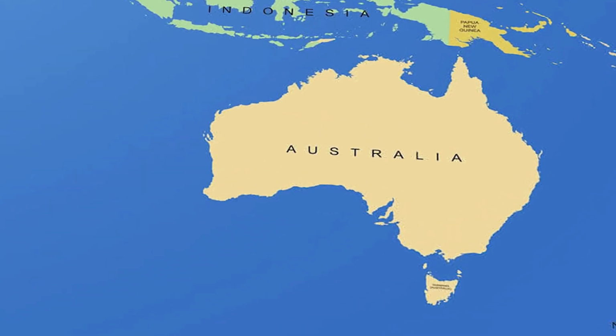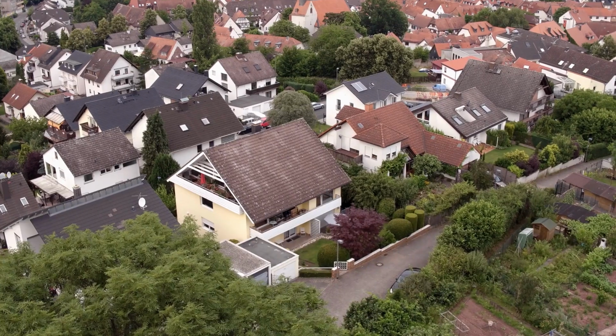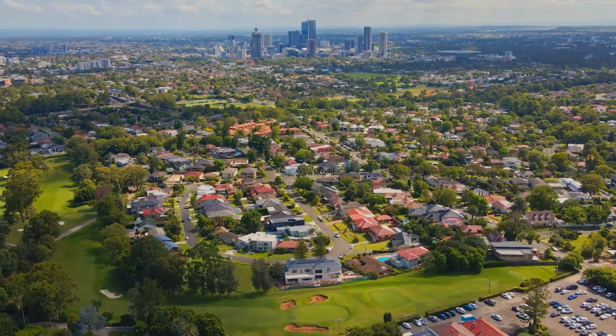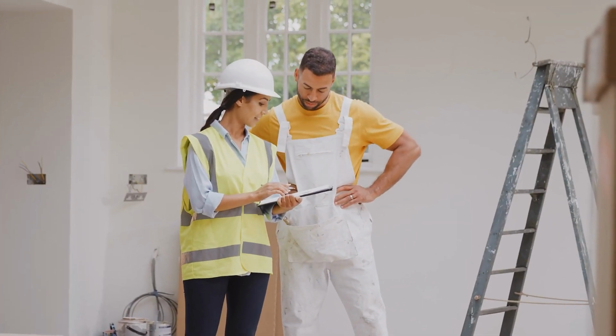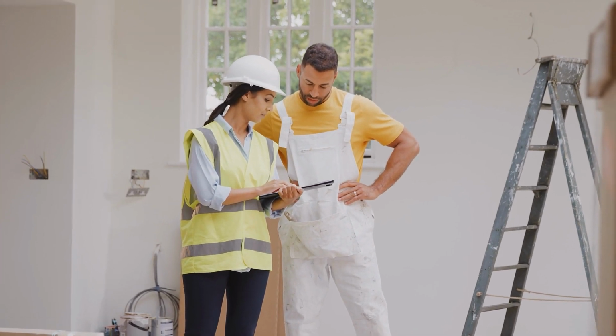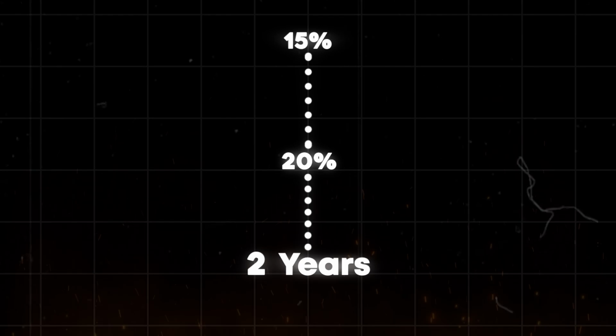Why is it so difficult to build more homes? Zoning restrictions. In Sydney, nearly 70% of residential land is zoned for low-density housing, making it difficult to build apartments or townhouses in areas with high demand. Cost of construction. Global supply chain disruptions and labor shortages have caused construction costs to rise by 15 to 20% in the last 2 years.